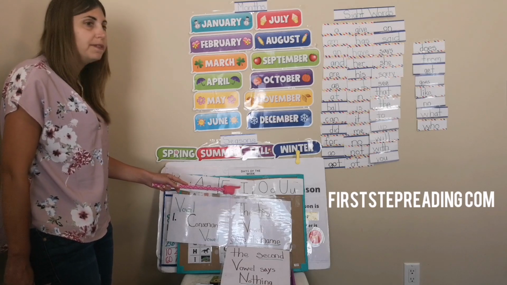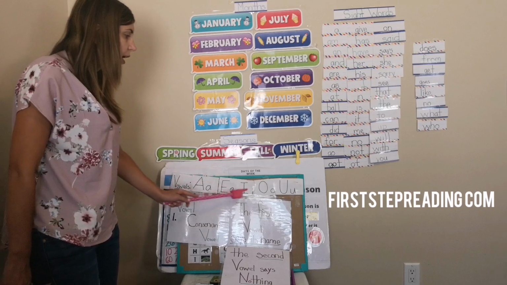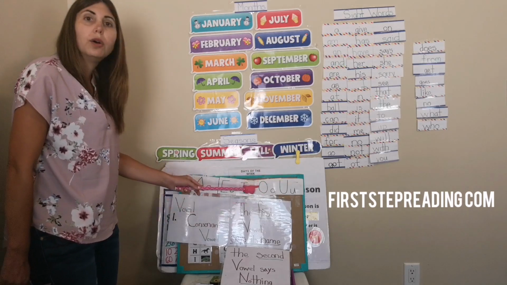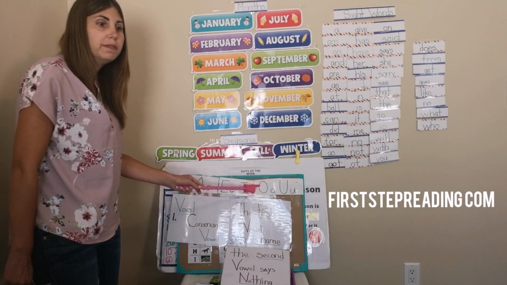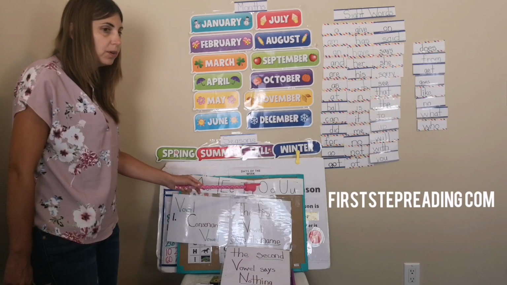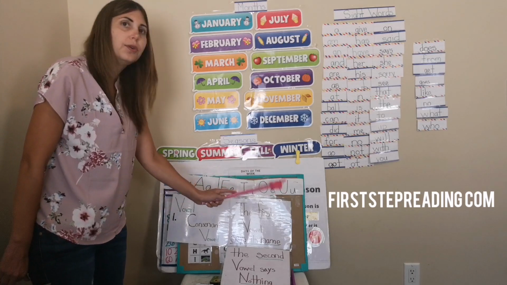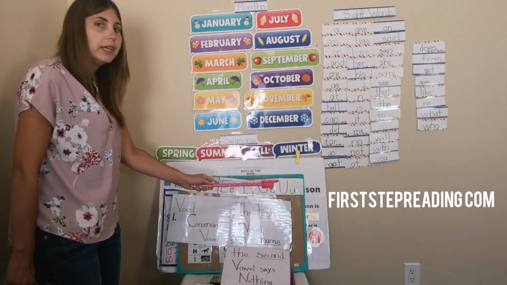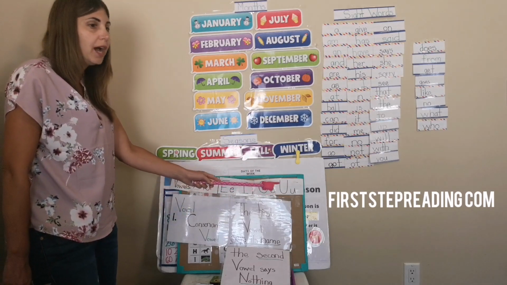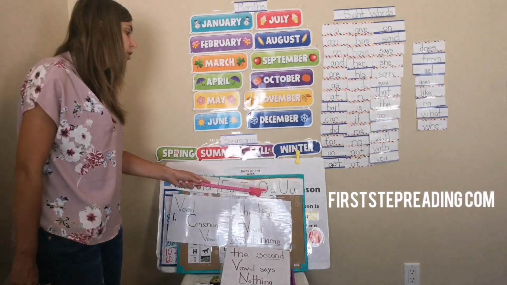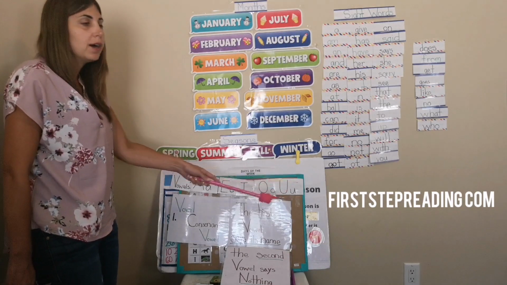I is a vowel, A-E-I-O-U. O is a vowel, a vowel, a vowel. O is a vowel, A-E-I-O-U. U is a vowel, a vowel, a vowel. U is a vowel, A-E-I-O-U.